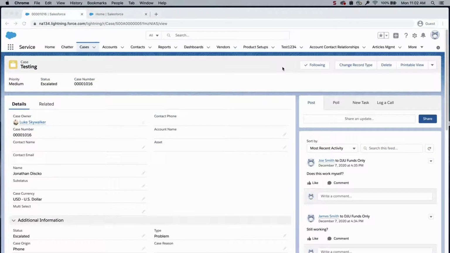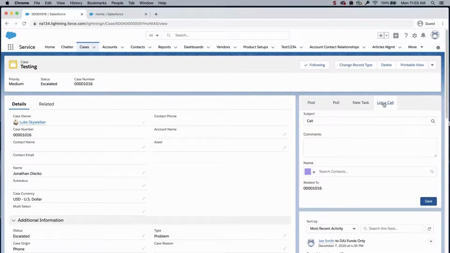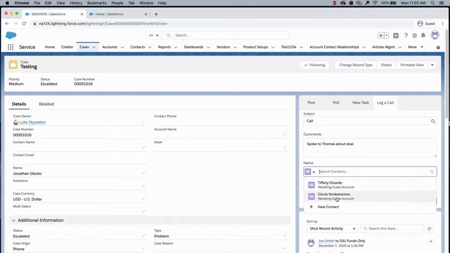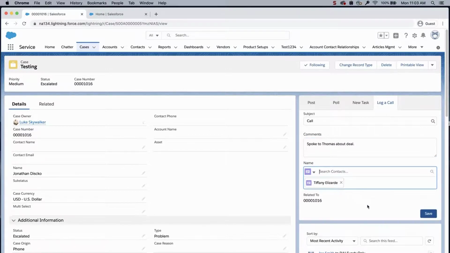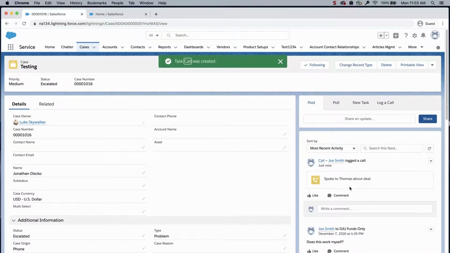Go back to the case record and notice that the Log a Call feature appears on the Chatter Publisher. To use the feature, click on Log a Call. Enter a subject and comments. Select a contact from the drop-down menu and click Save. The Log a Call activity will show on the Chatter feed. This is one of the ways for users to document communications.